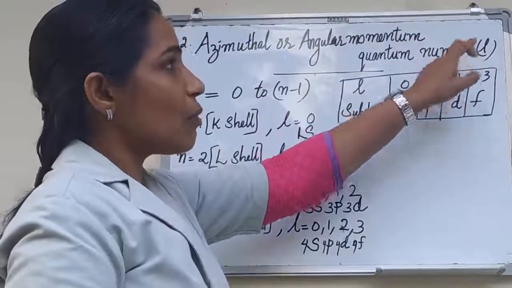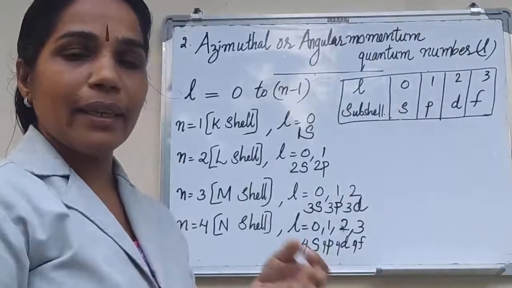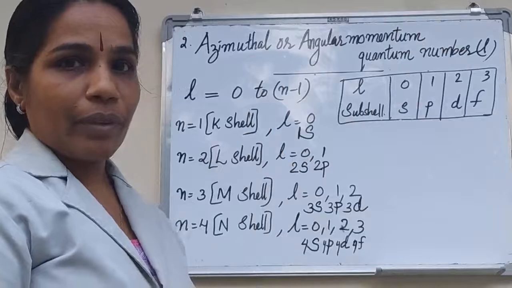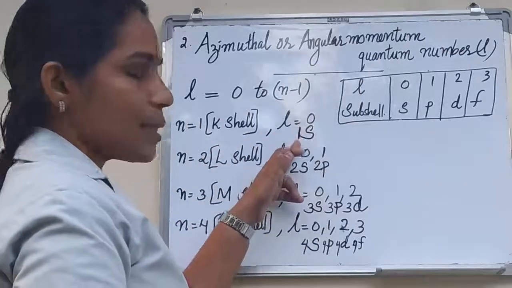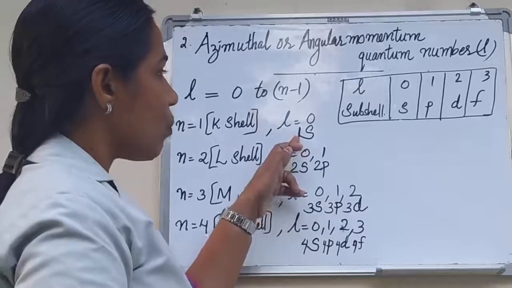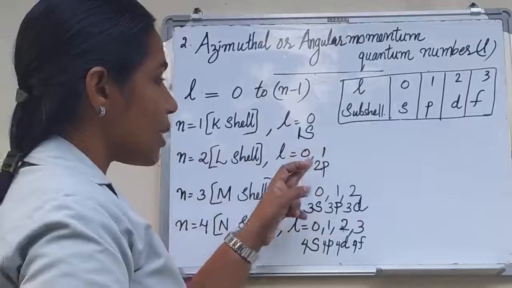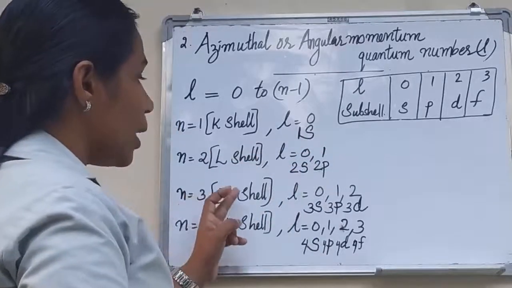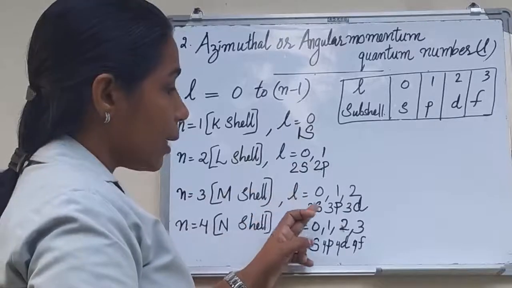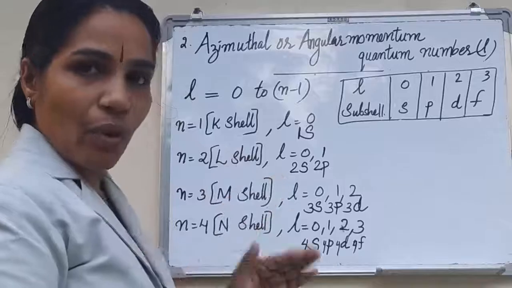The values of this L denote the subshells present in a shell. In the K shell, there is only one subshell, that is 1s. In the L shell, there are 2 subshells, that is 2s and 2p. In the M shell, there are 3 subshells, 3s, 3p, 3d, and so on.